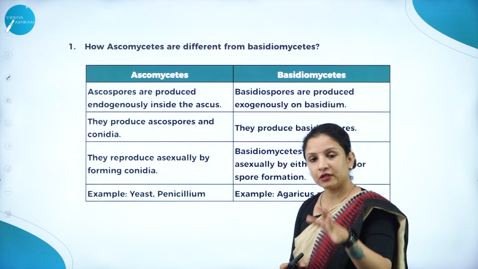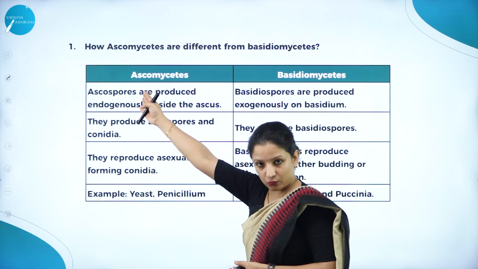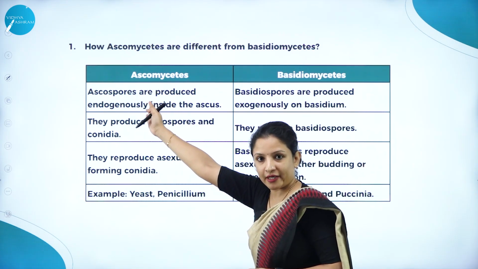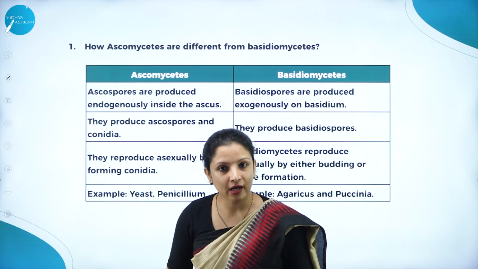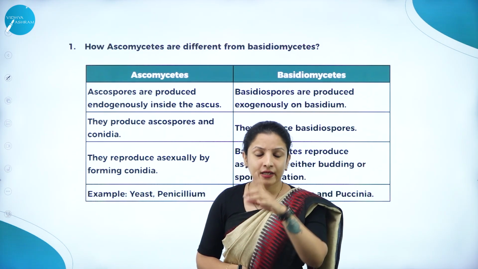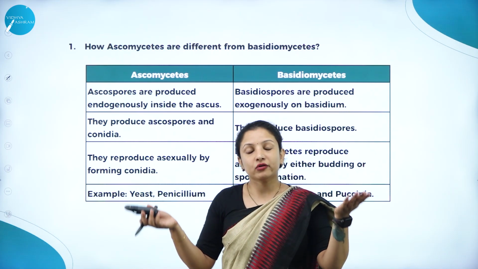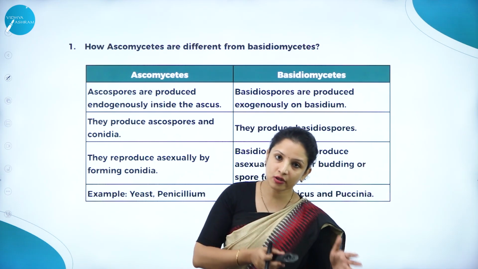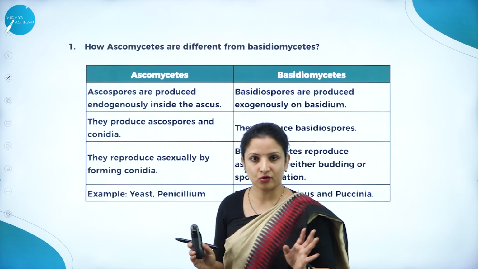And whenever you write the differences, if you write one point here, the next point should be the opposite of the point that you write. For example, the difference between prokaryote and eukaryote. Prokaryotes do not have a true nucleus, and here you should not write that they have cell organelles. Is it the opposite? No. When you write for prokaryotes that they do not have a true nucleus, then for eukaryotes you have to write that they have a true nucleus. Understood? It's the opposite that you have to write.